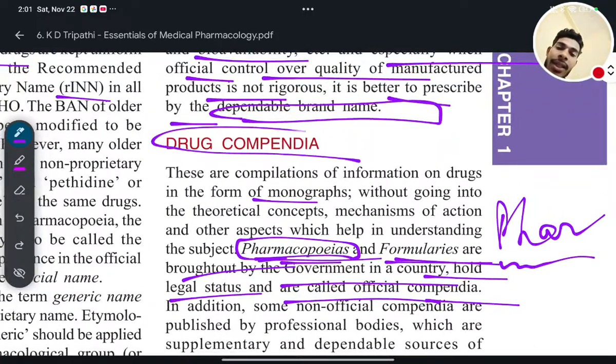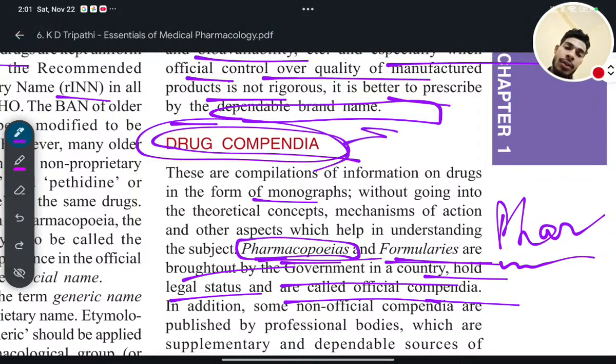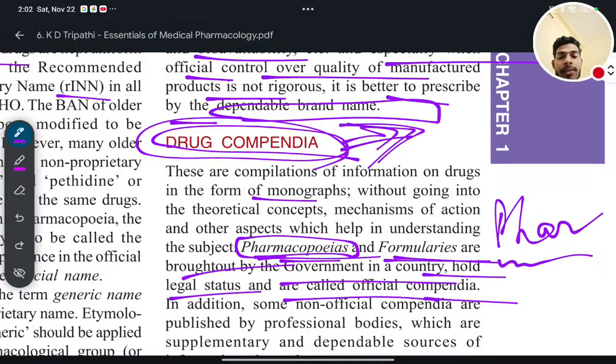Drug compendia is ultimately a book or a pack of files in which you will see all the information about a drug: its positive effects, negative effects, side effects, its conditions, everything. All the information you will get in compendia in each country. In different countries you will see different compendia. That's compendia in general, in simple words. It is also called pharmacopoeia, which will deal with all the information of a drug in that book.